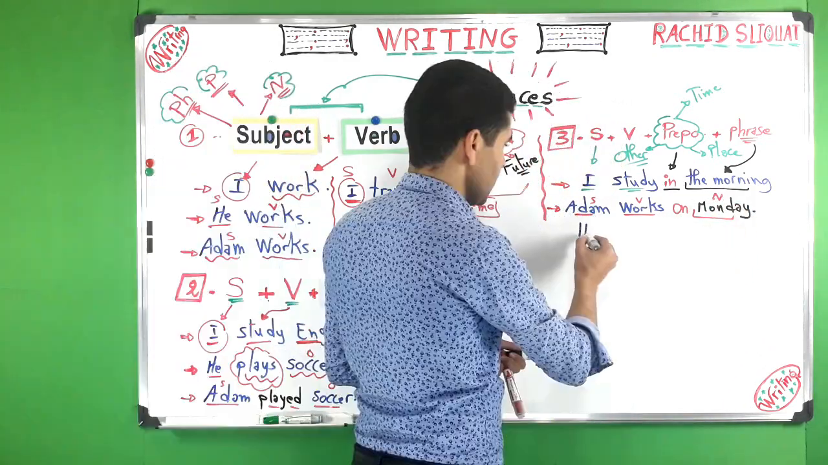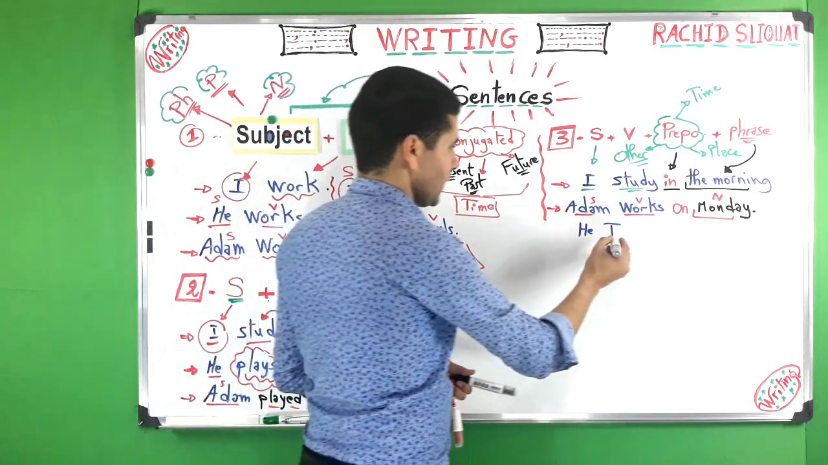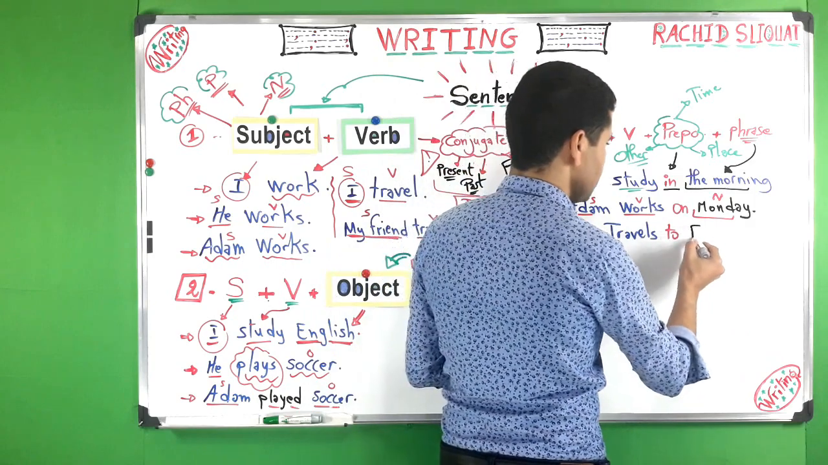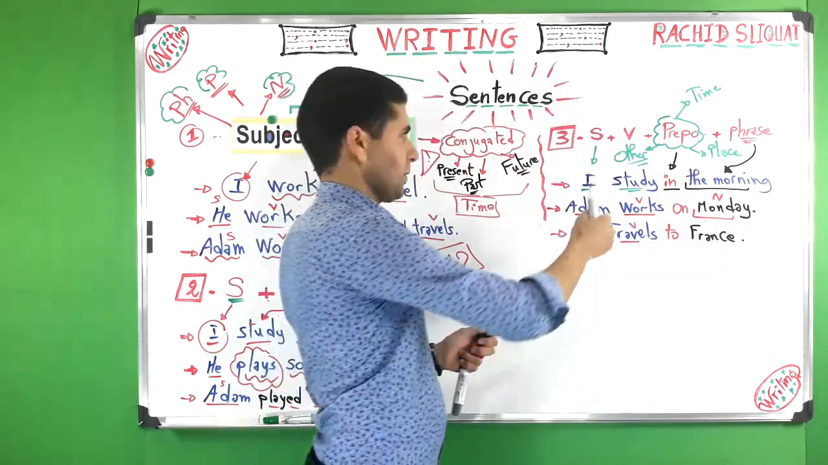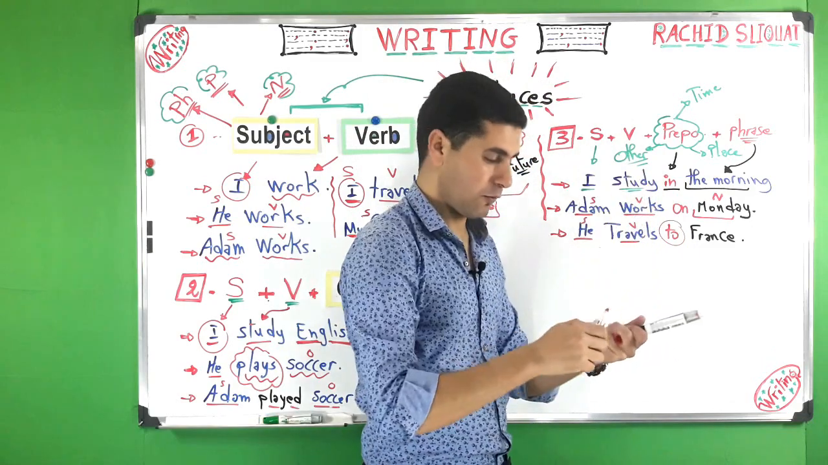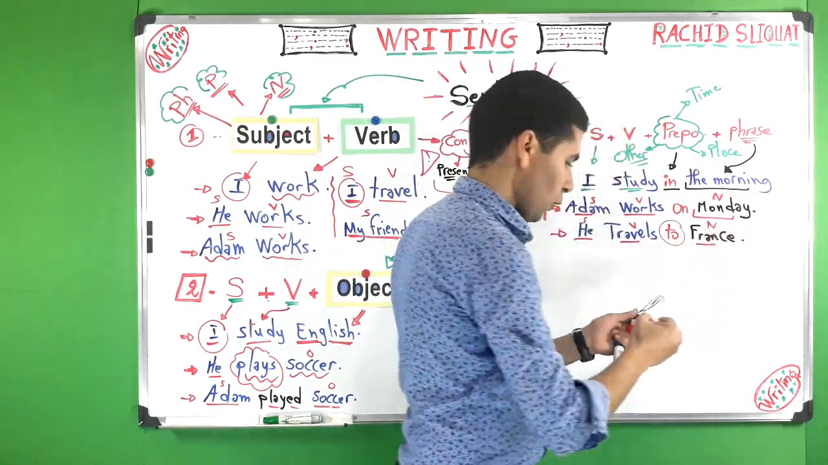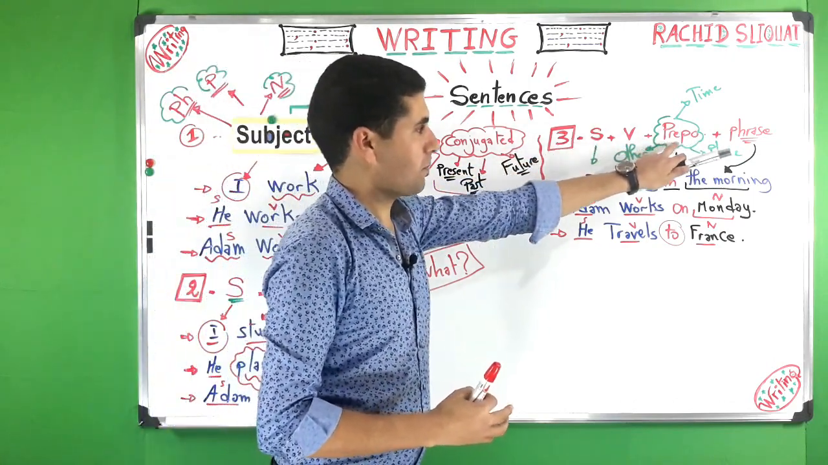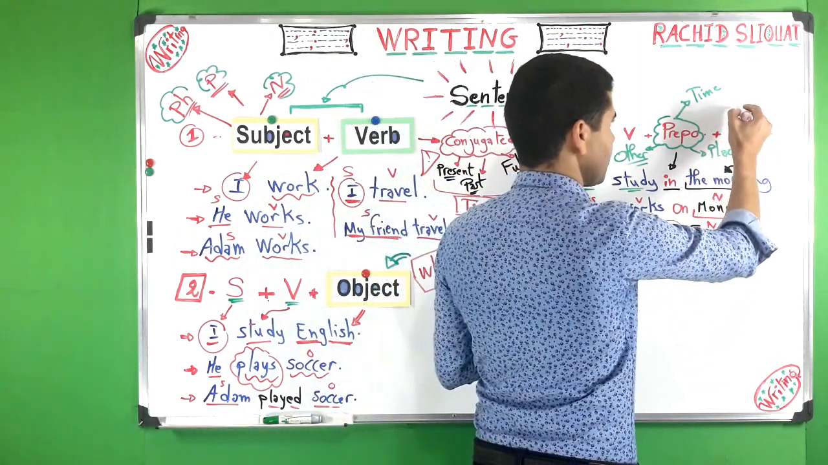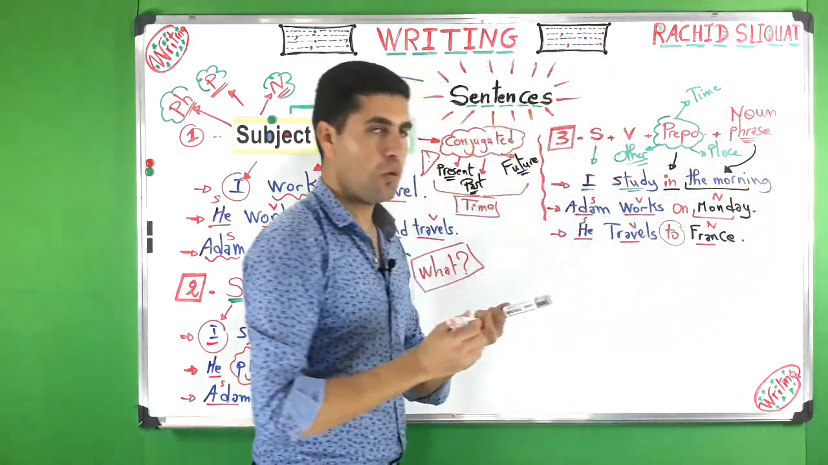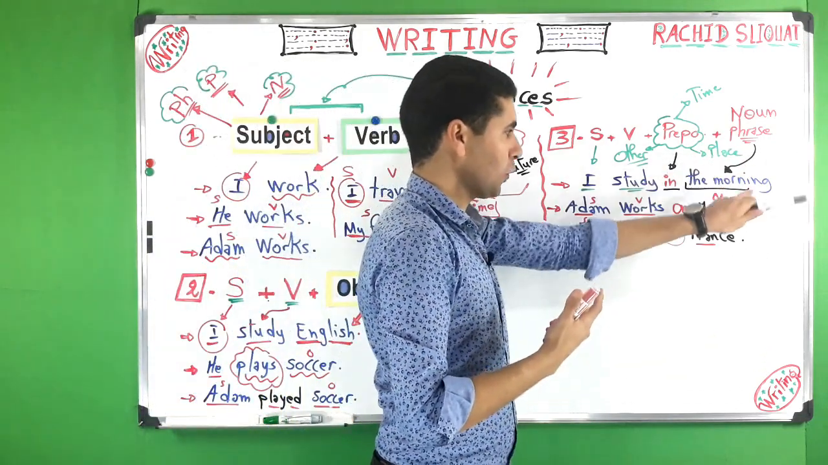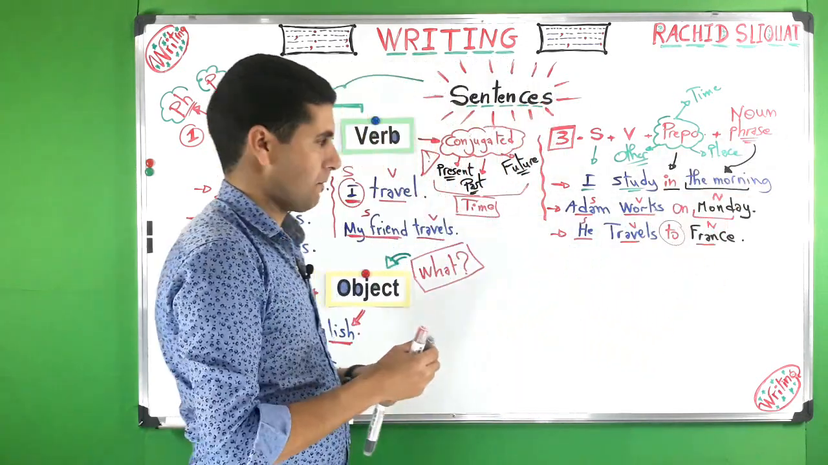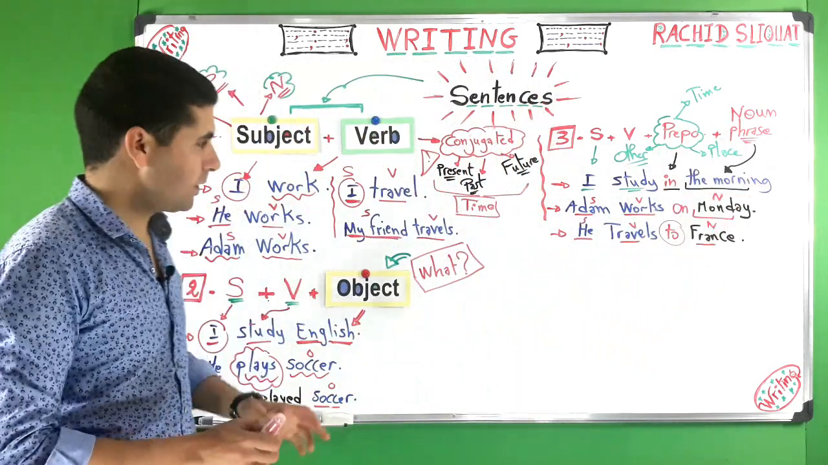We can say, for example, take the verb travel, he travels to France, okay? Now here again, the preposition is "to," so it is another preposition, and France is a noun. All right, so this is number 3, okay? Subject, verb, preposition, plus a phrase or a noun. Like here, for example, France is a noun, Monday is a noun, but the morning can be considered as a phrase, okay? All right, so this is number 3.